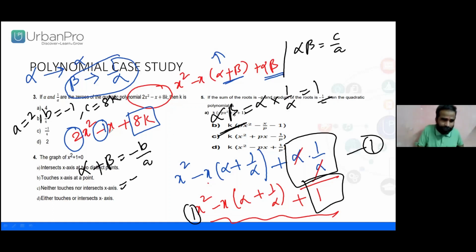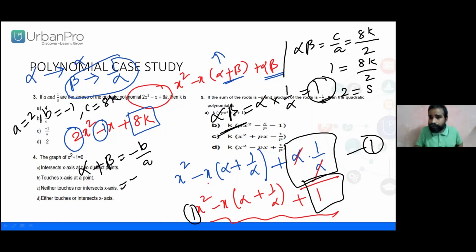C is 8k, and a is 2. But when we interlink, 1 equals 8k by 2, whereas 2 equals 8k, whereas k equals 1 by 4. Simplification is much simpler.